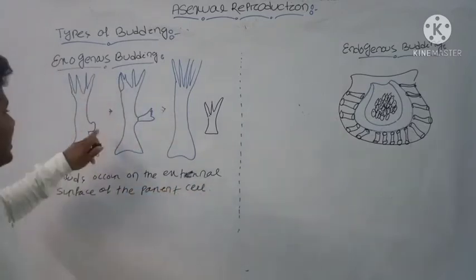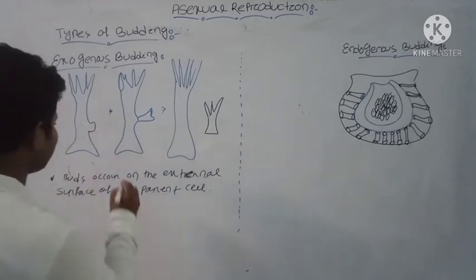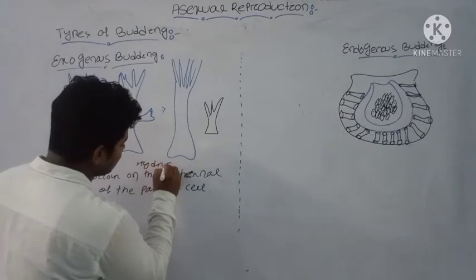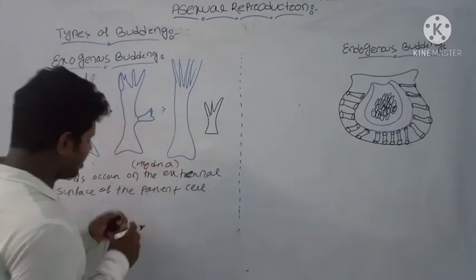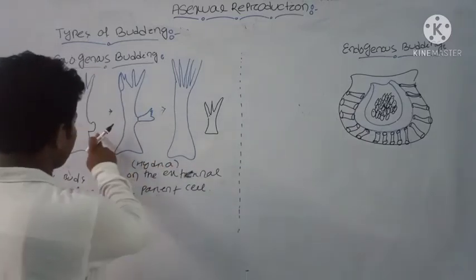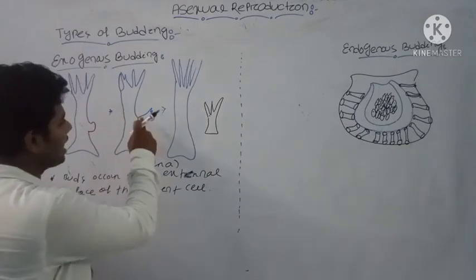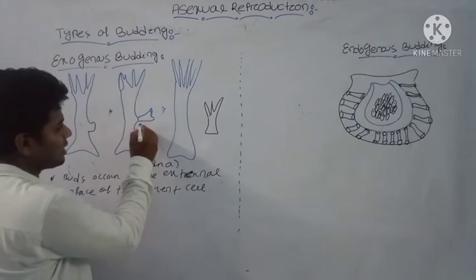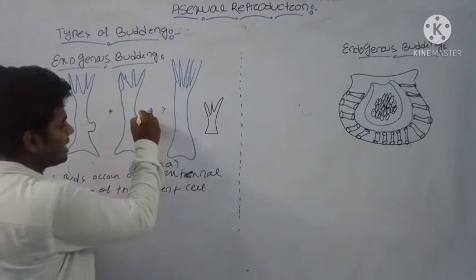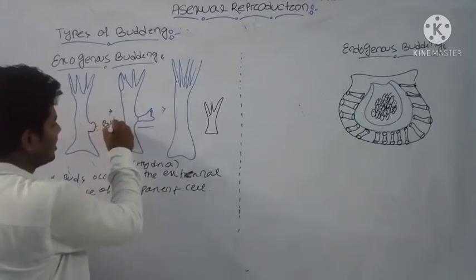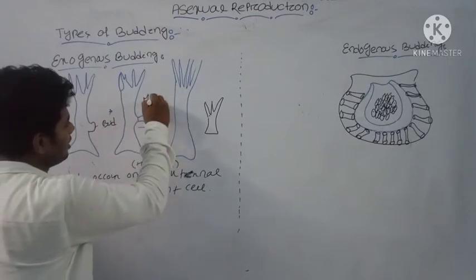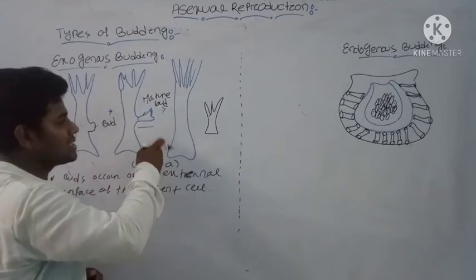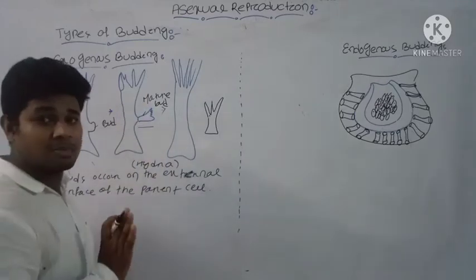Here you can see this is the structure of Hydra. This is the structure of an external bud, which usually grows along with the growth of the parental body. This is your parental body, and this is your bud. This is a mature bud, formed on the central outer surface of the Hydra.